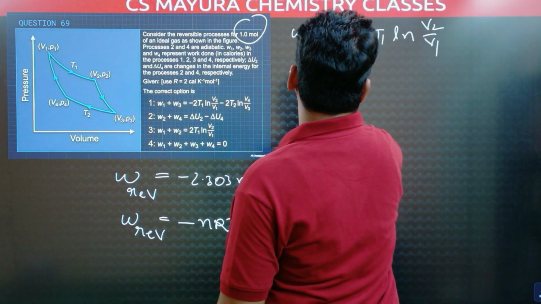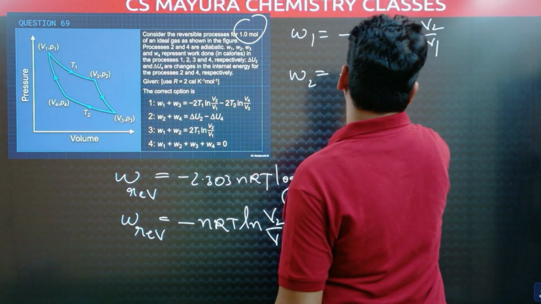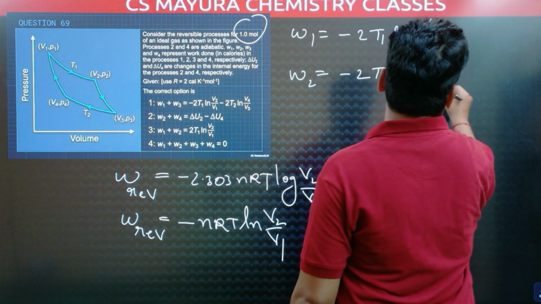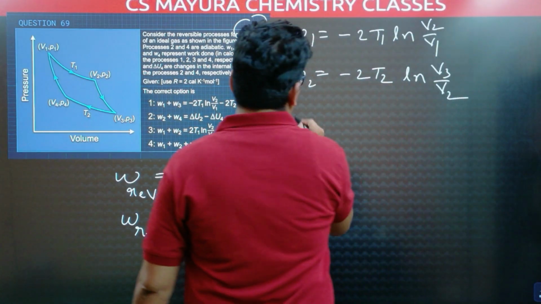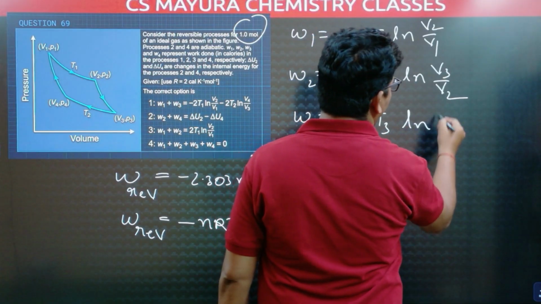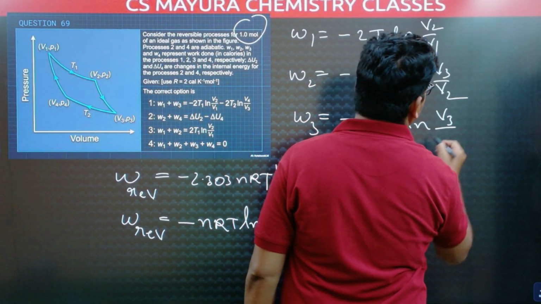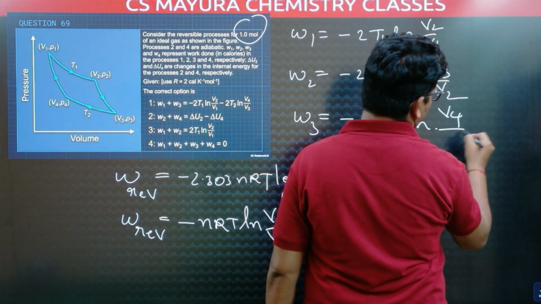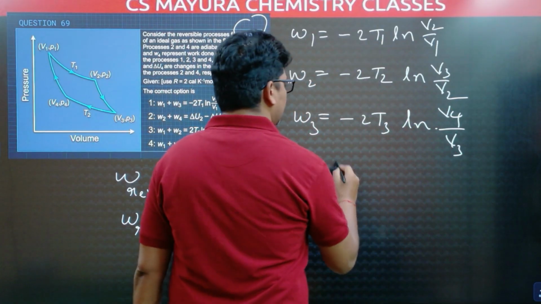Similarly, W2 is equal to minus 2 T2 ln V3 by V2. W3 is equal to minus 2 T3 ln V4 by V3, final volume V4, initial volume V3.